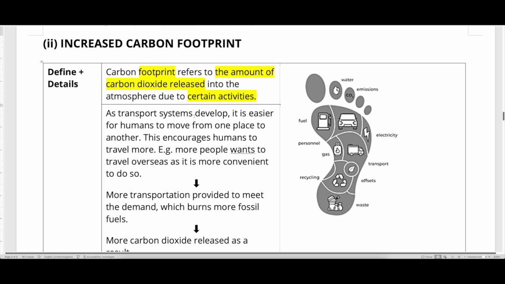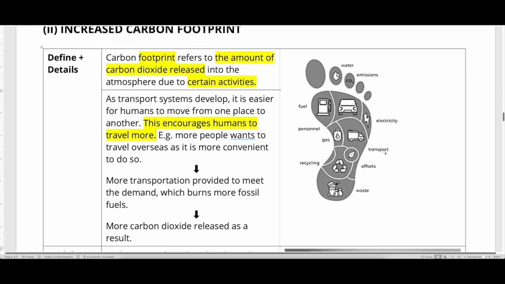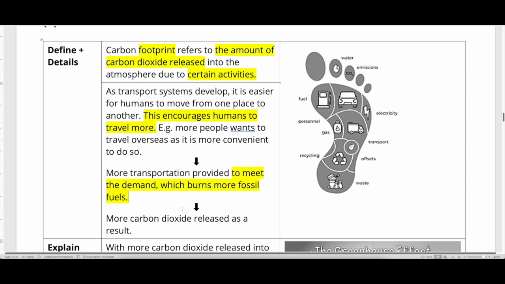Okay, so what happens is that when transport systems develop, it actually encourages people to travel more because it's more convenient now. So for example, with more airports, more people are willing to fly. Okay, with more train stations, more people are willing to travel around. Okay, so planes actually emit a lot of carbon dioxide. The carbon footprint is tremendous. Okay, so in order to meet all this demand, transport systems actually burn more fossil fuel, which releases more carbon dioxide. Okay, that is how it increases the carbon footprint of individuals.